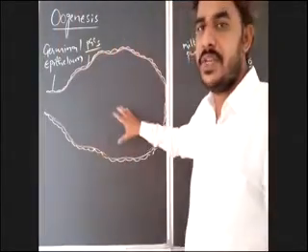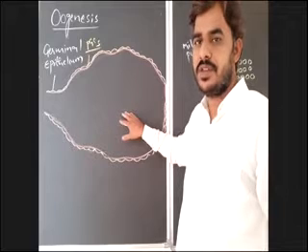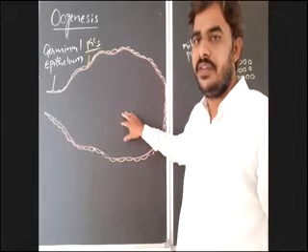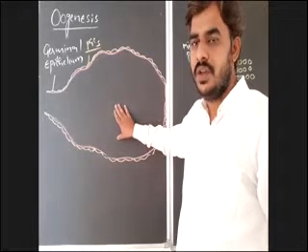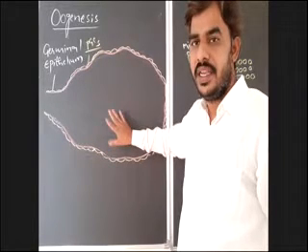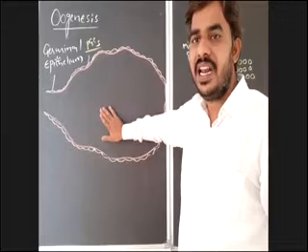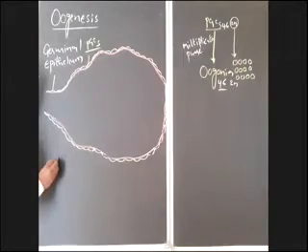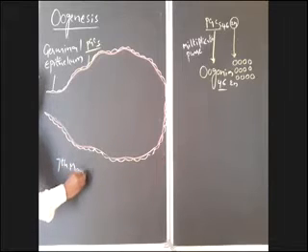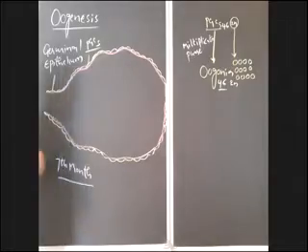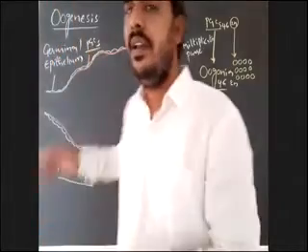So in the first phase, what happens in the ovaries and when does it take place? Oogenesis will begin in the fetal life of a female. During the 7th month of embryonic development only, in the ovaries of the female, this process will start.